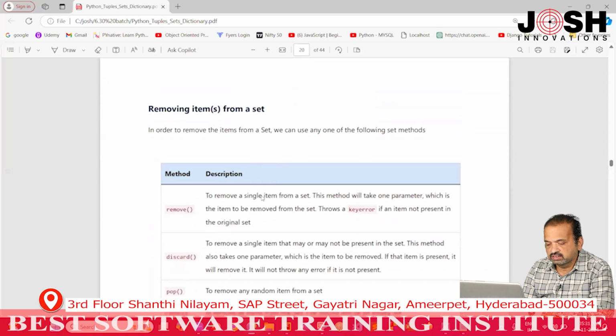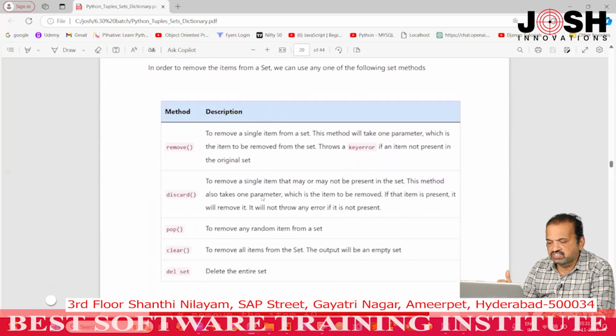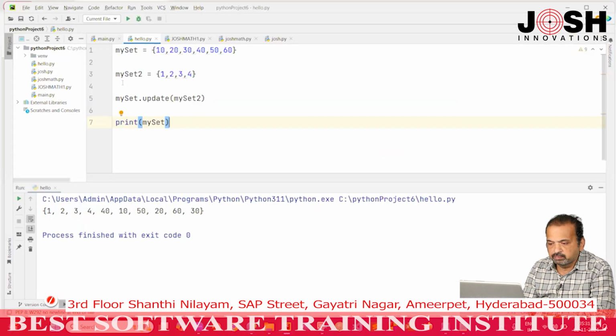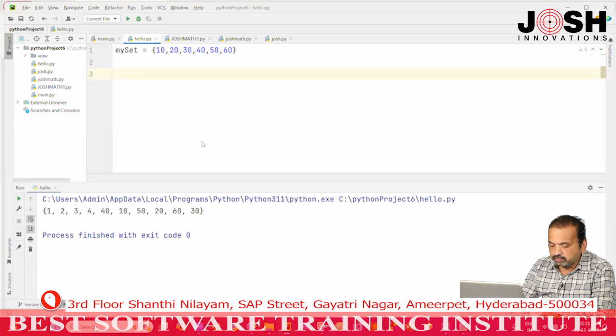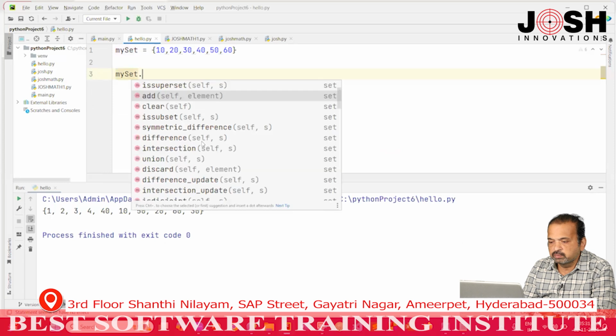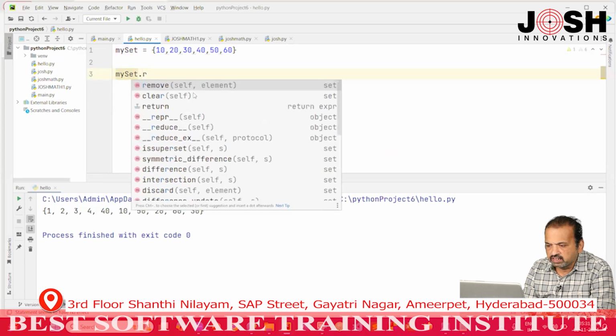Removing items: same like list, we can remove items by using the remove method, discard method, pop method, clear method, and there is one statement called the del statement. Okay. For example, I want to remove 50 from my set. There is one method called the remove method, and in the brackets we have to pass the argument called element.